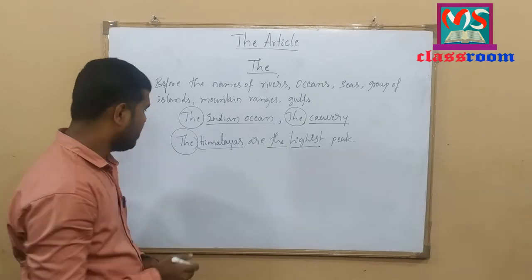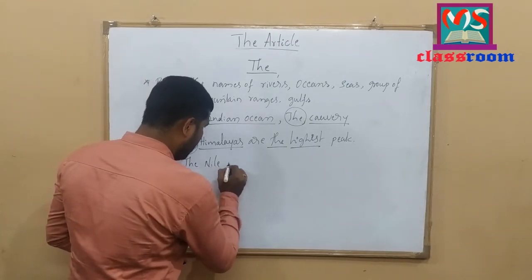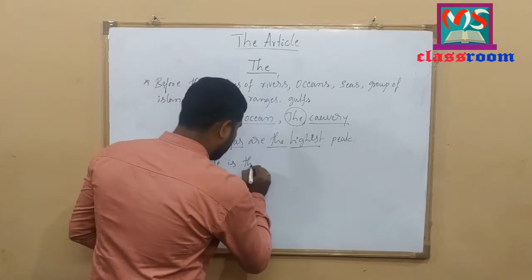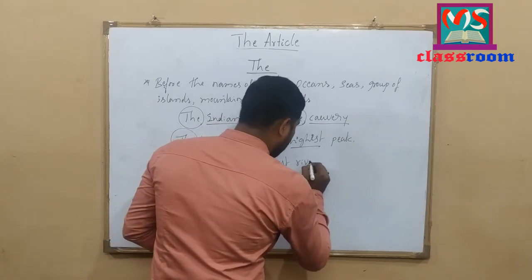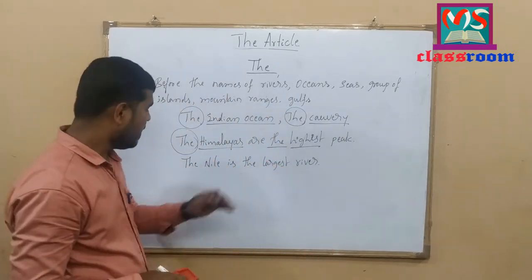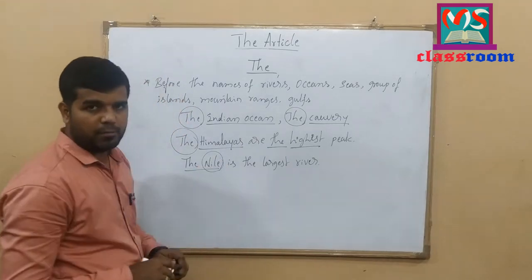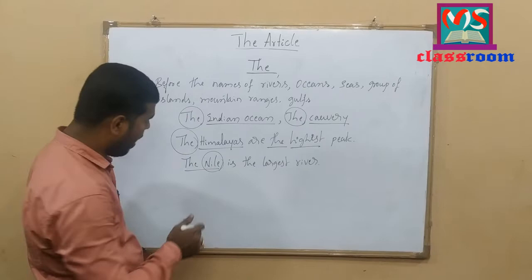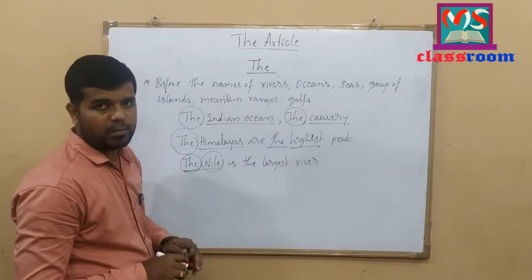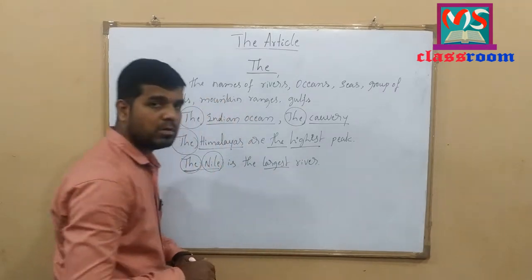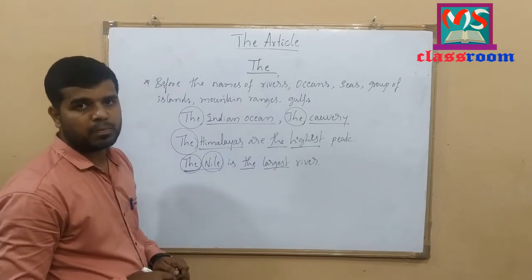Let me write one more example. The Nile is the largest river. Look at the example here. The Nile. Here, Nile is the name of a river. Before the name of the river, I have used the definite article the here. The Nile is the largest river. Here, largest is a superlative. So, with the superlative, I have used the definite article the.